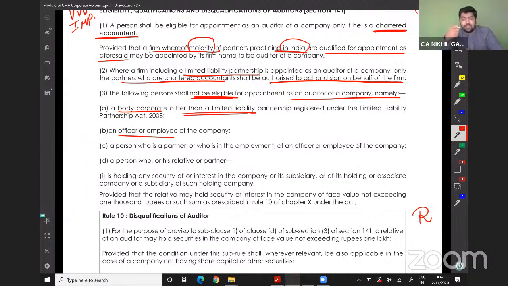See, the reason behind this is that in case of an officer and employee, they will not be an independent auditor. The person who is a partner or who is in the employment of the officer or employee of the company, means Mr.